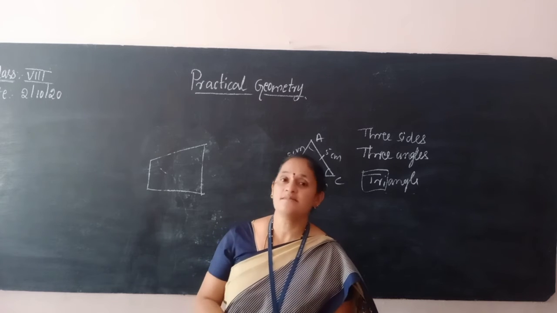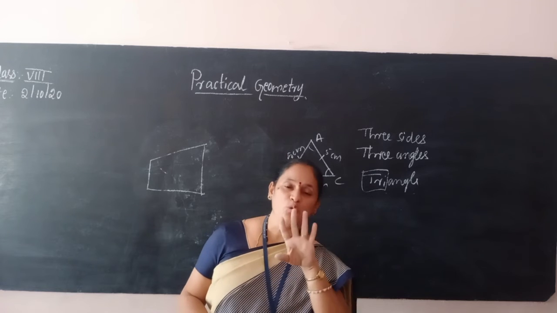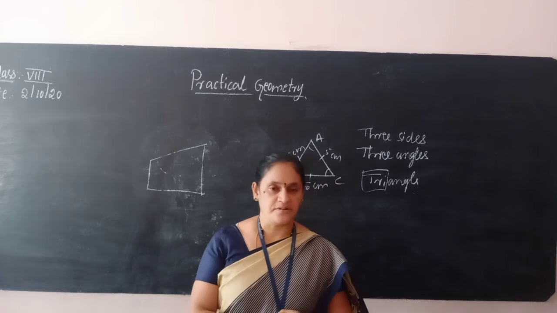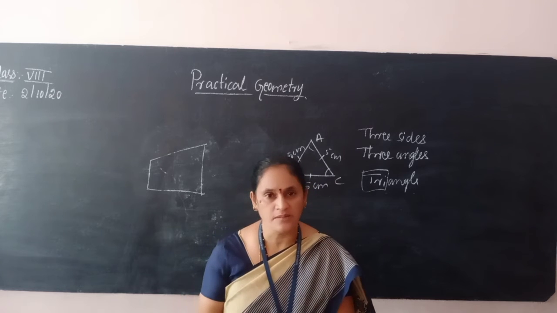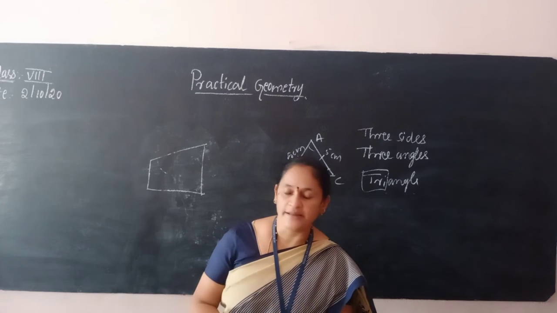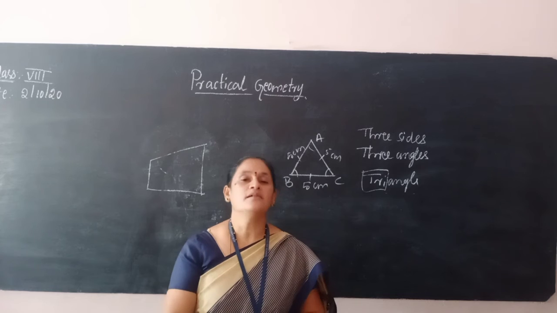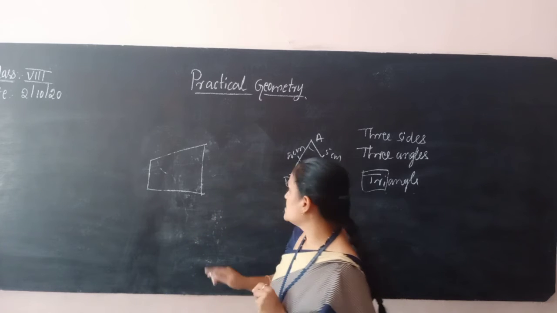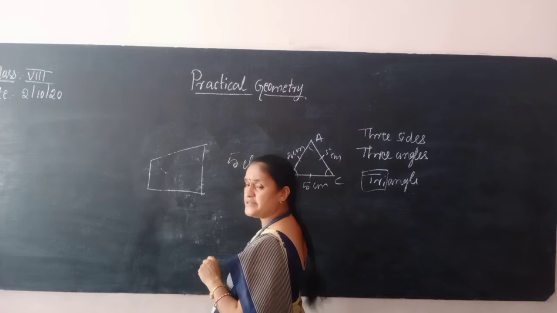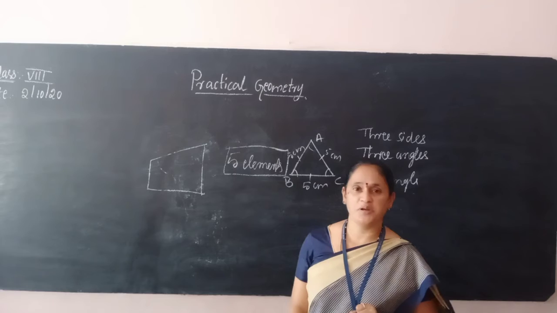So by this you can say that by having only 4 elements we cannot construct the quadrilateral. Only in special types of quadrilaterals, like a square or a rectangle, can we do it. But to construct a unique quadrilateral we need at least 5 elements. How many elements are required? 5 elements are required. Are you getting?